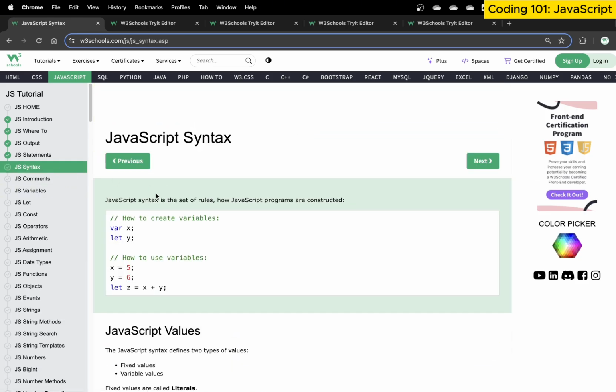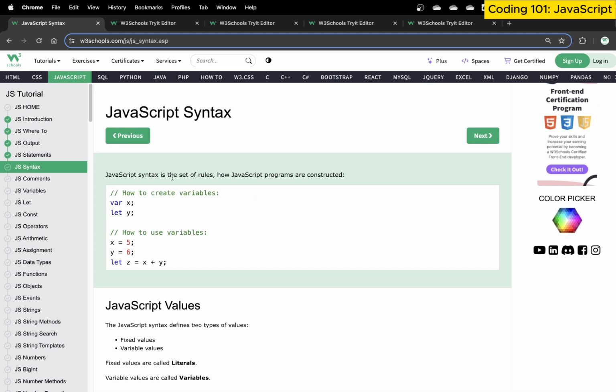Let's move further and talk more about syntax. JavaScript syntax is the set of rules for how JavaScript programs are constructed. Syntax means the rules for how you write each statement within a particular programming language. When we talk about JavaScript syntax, you have to follow that specific rule. Syntax is a simple word we use in programming to understand how we are using a particular word. In this case, we are using variable x. This is a syntax. We say let y. This is a syntax.